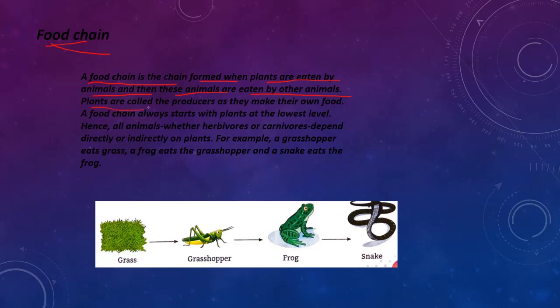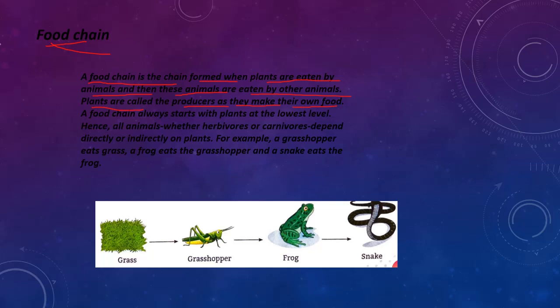Plants are called the producers. In the food chain, plants are called producers. Not only in the food chain, normally also they are called producers, as they make their own food.